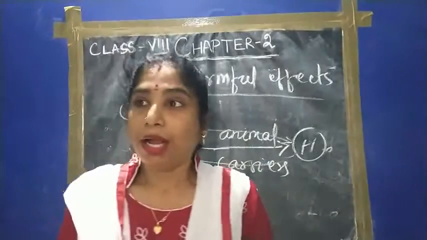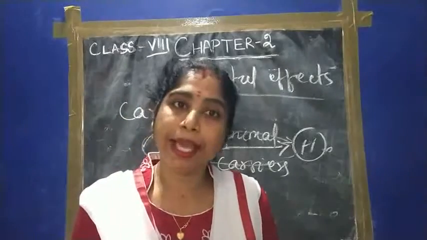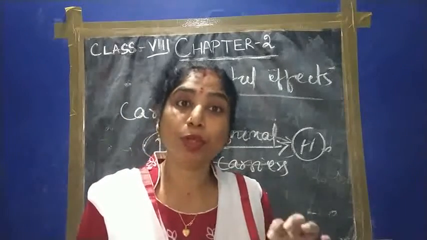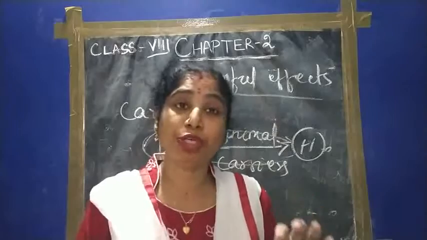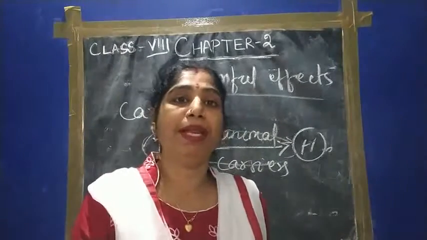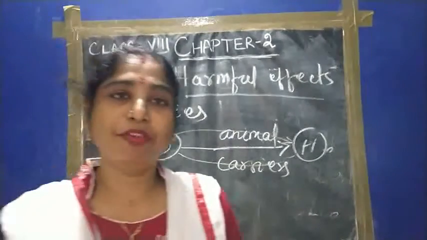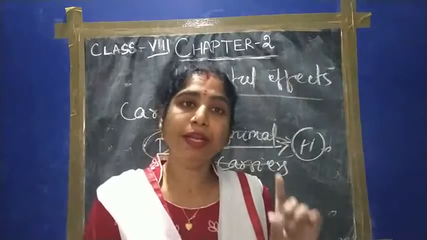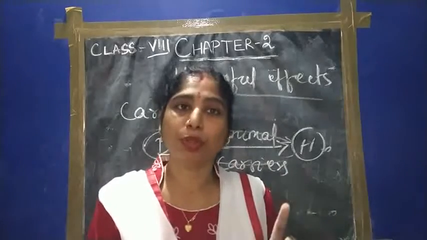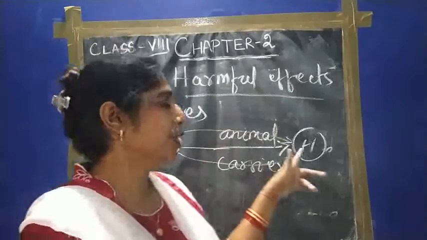For example, all of you know that the female Anopheles mosquito carries the disease causing protozoan Plasmodium vivax. Plasmodium vivax is the disease causing microorganism for malaria, and it is carried by the female Anopheles mosquito from the diseased person to the healthy person.